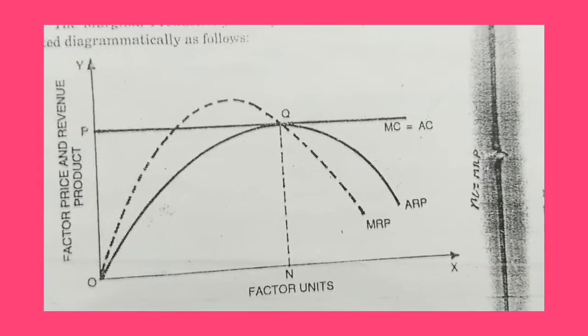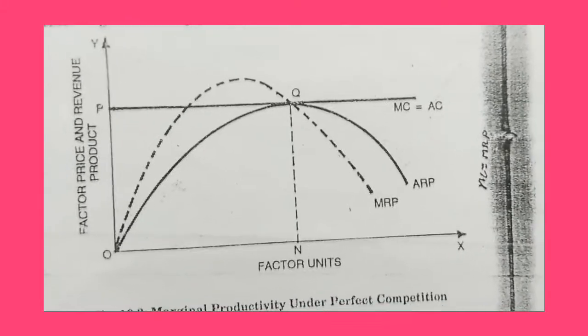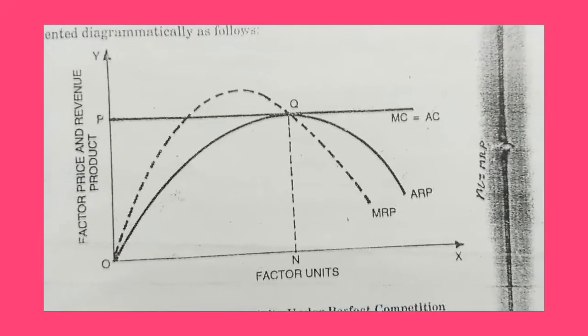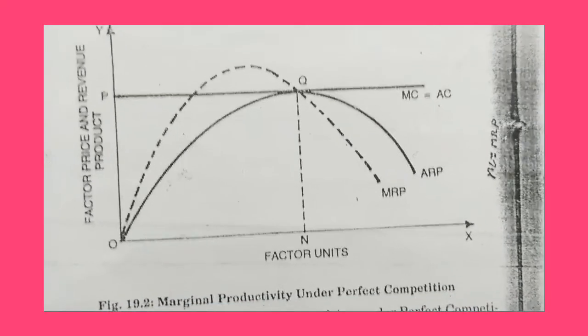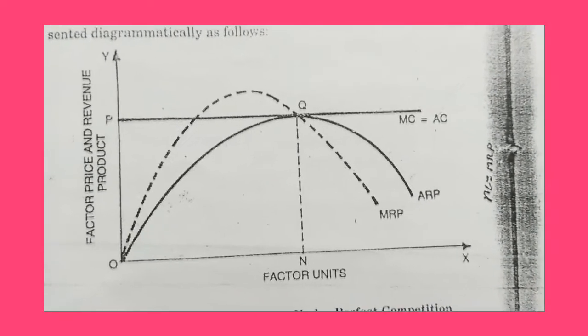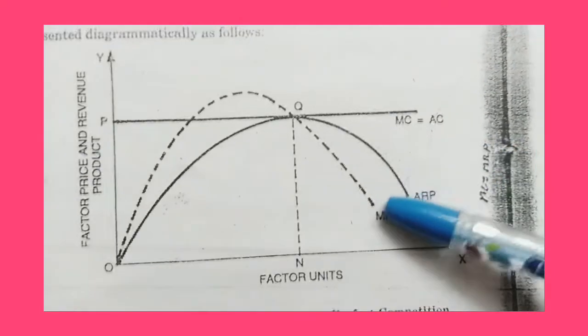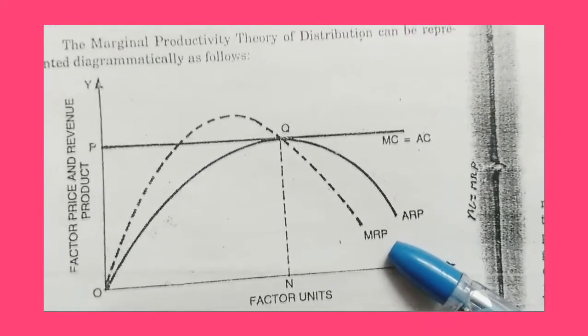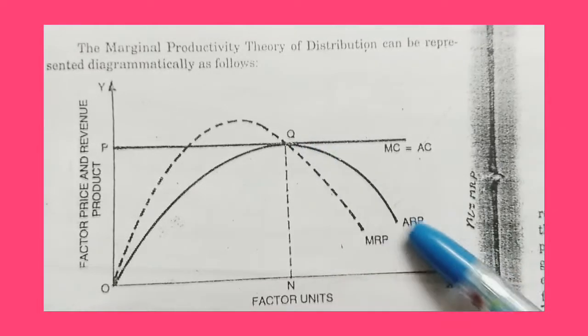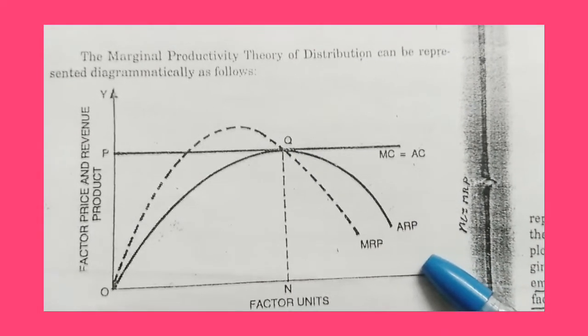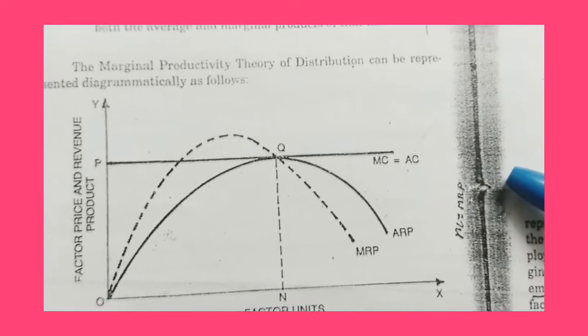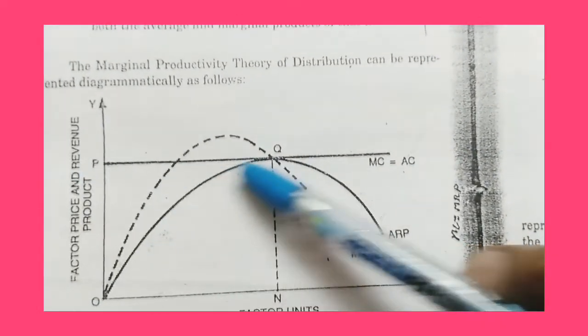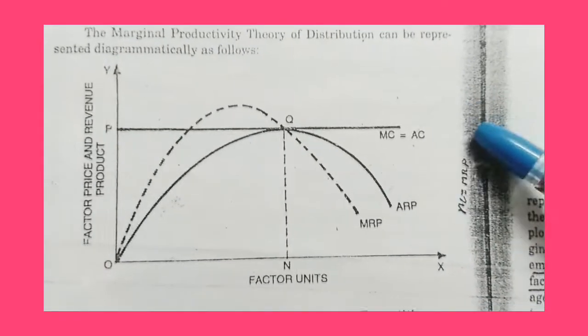The marginal productivity theory of distribution can be explained with the help of diagram. It explains the marginal productivity under perfect competition. X-axis represents factor units and Y-axis represents the factor price and revenue product. MRP is the marginal revenue product curve. It is increasing and after that it is decreasing. ARP is the average revenue productivity curve. AC is the average cost curve and MC is the marginal cost curve.